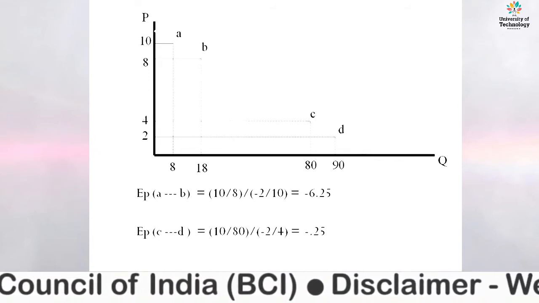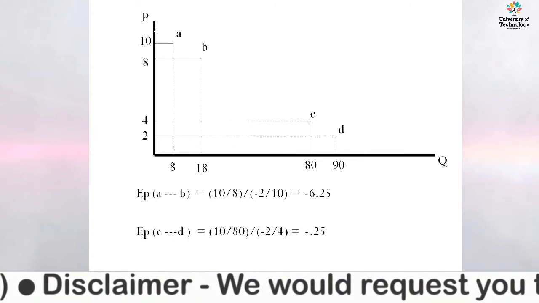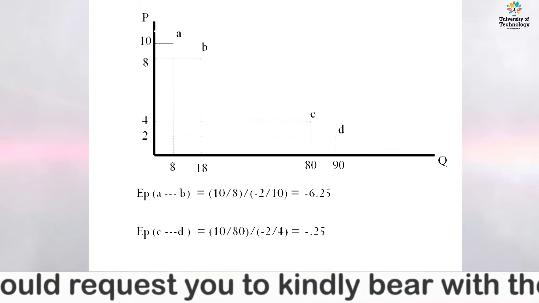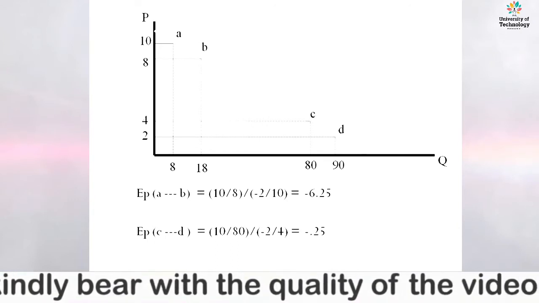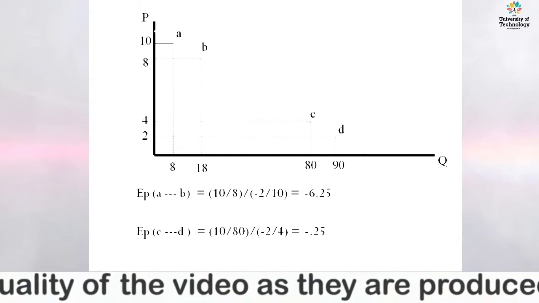If we take point C, at the same point, what is the rupee value? That is 4, right? And the calculated value of epsilon P is minus 0.25, right?